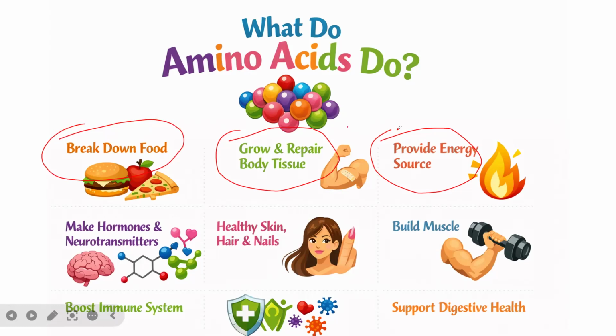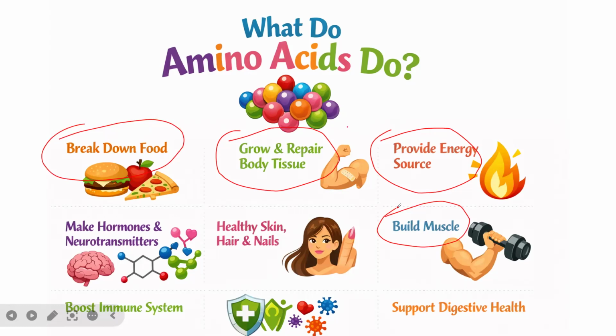They are called neurotransmitters, and these neurotransmitters are generated from amino acids. Amino acids are also important for the production of healthy skin, healthy hair, as well as nails, and they are also used to build muscles.